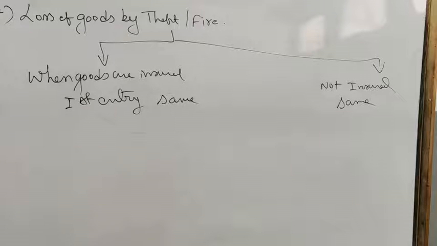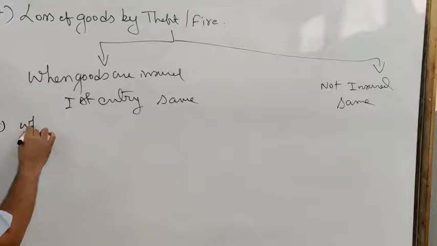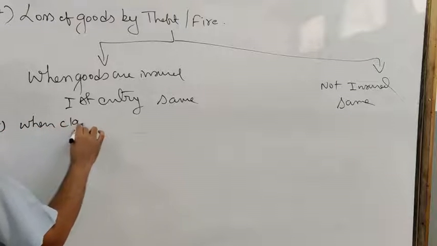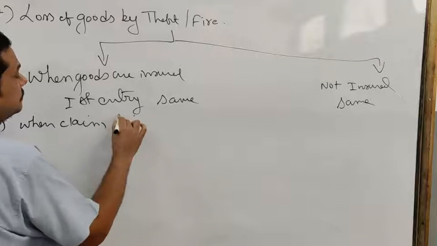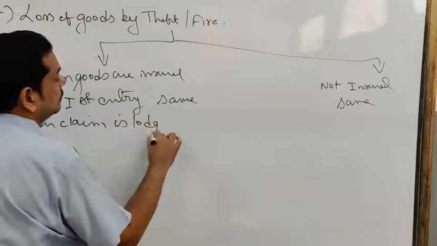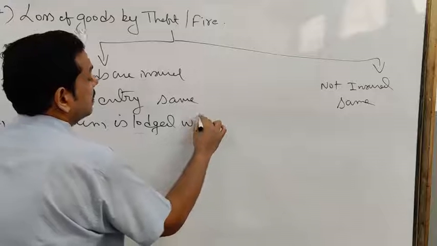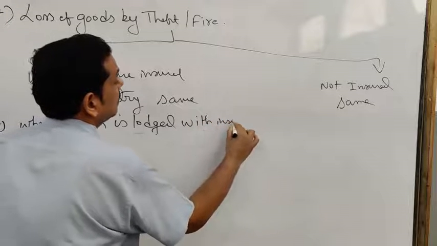Clear? Now when goods are insured, definitely the first entry will be to record the loss of goods by theft or fire account. Afterward, a claim is lodged, so you have to pass the second entry when the claim is lodged with the insurance company.